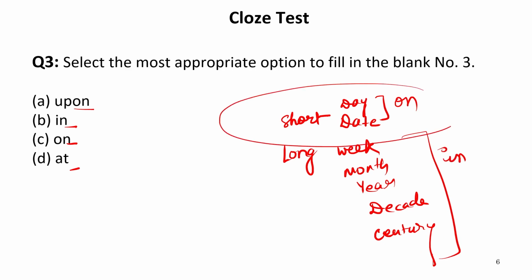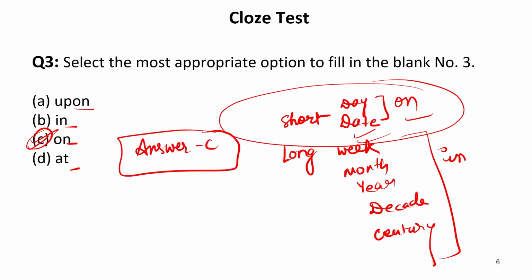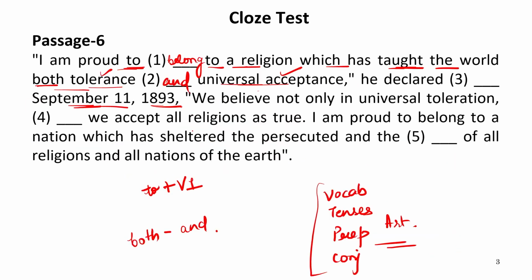Here a date is given to us, so we'll write on. So the correct preposition to be used over here is C. So our answer is C. Let's say the correct preposition to be filled over here is on. So declared on September 11, 1893.